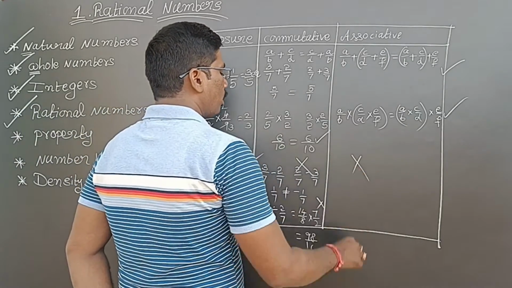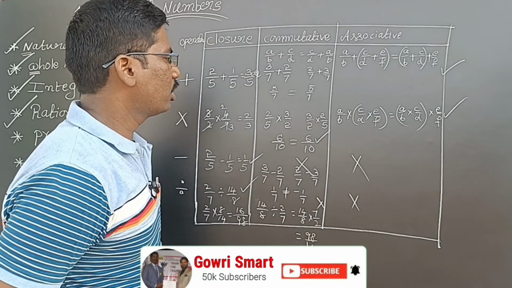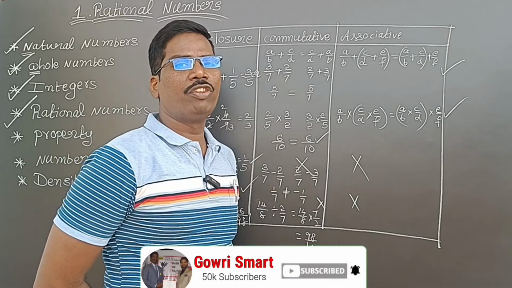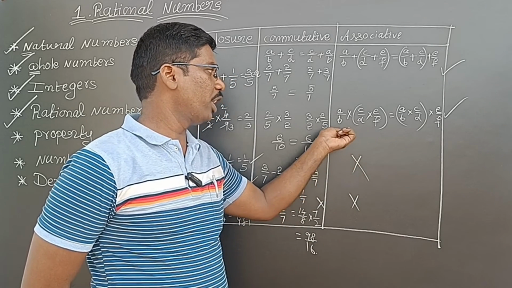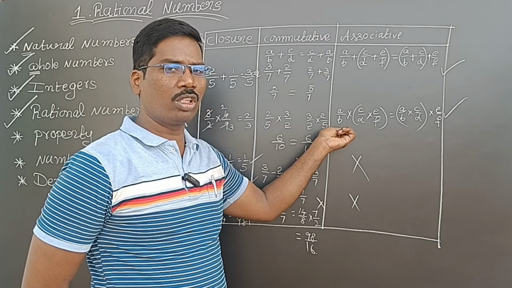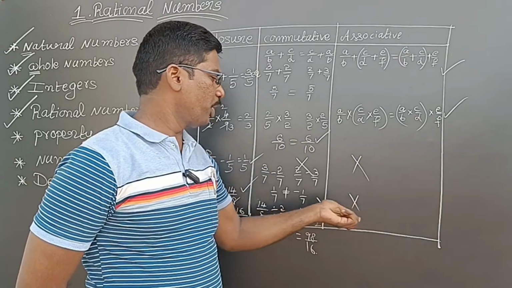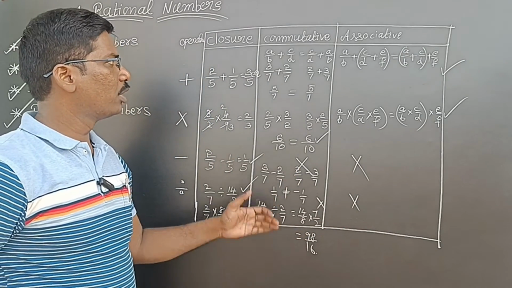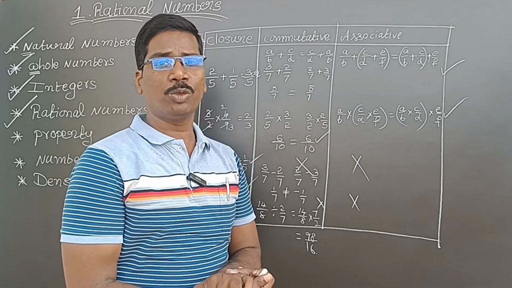In subtraction it will not satisfy, and division also it will not satisfy, because these two will get some answer, and if I subtract, one more, a different answer will be there. So you can try it, no problem, because I have explained this example. So these are called closure property, commutative property, and associative property.